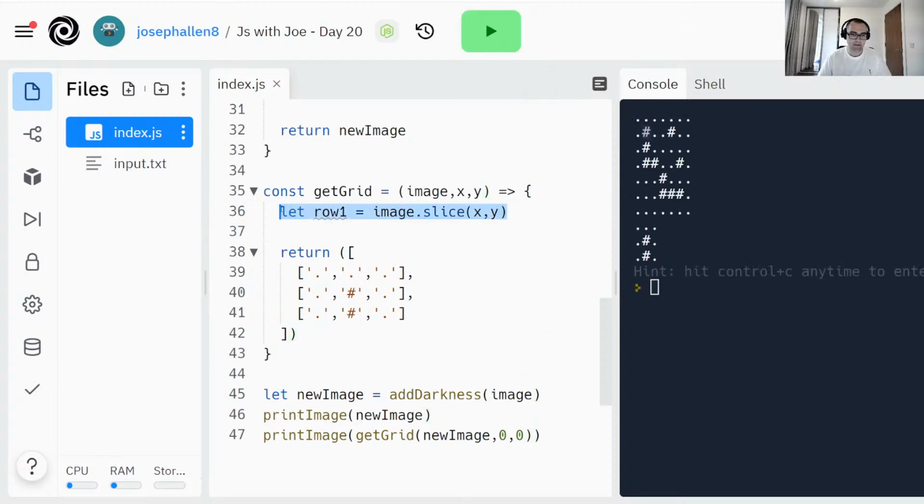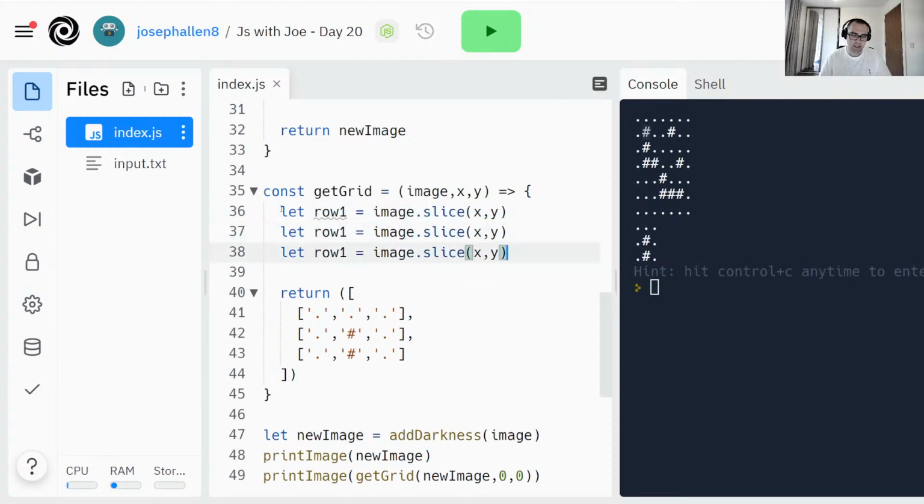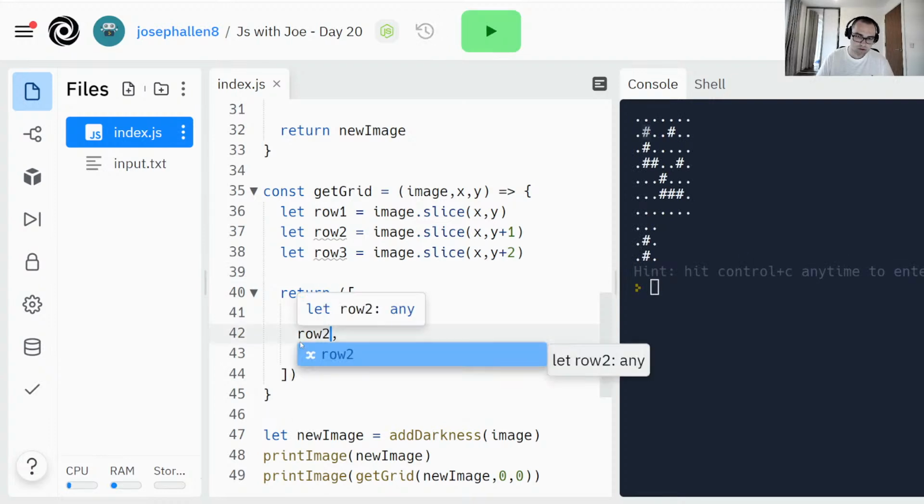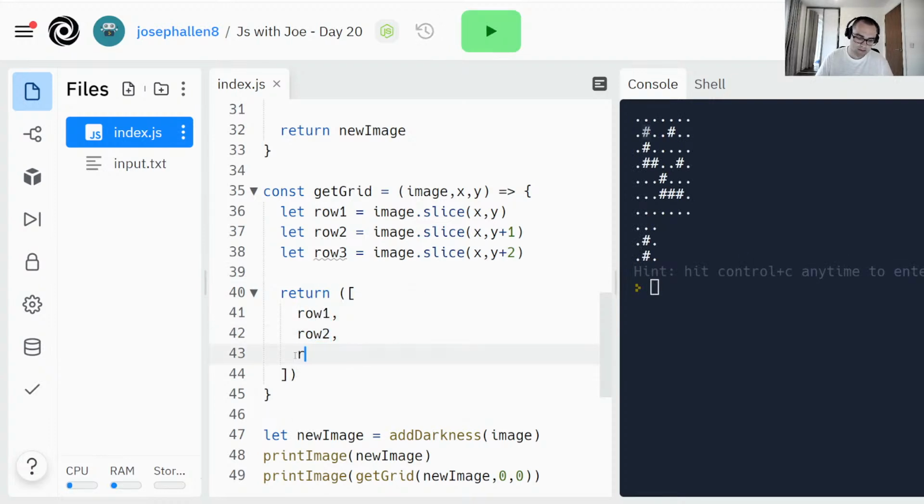This isn't exactly right because the XY should probably refer to the center of what we're looking for. So for now, plus 1, plus 2, and then that should just be row1, row2, row3.